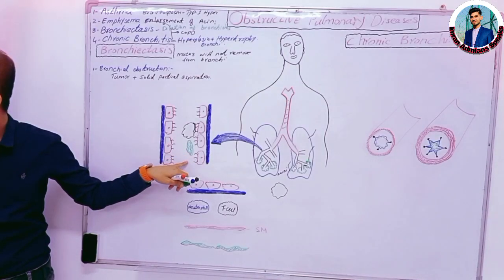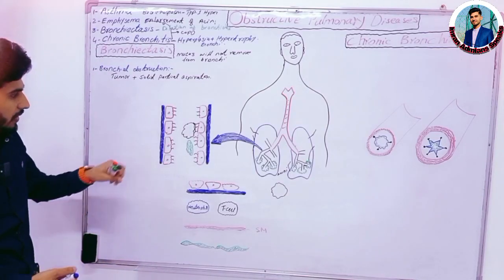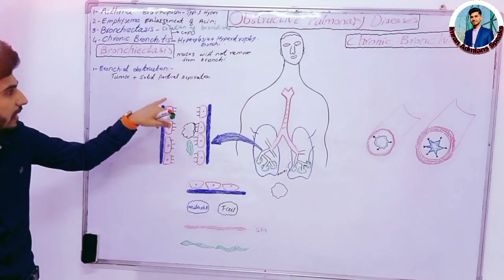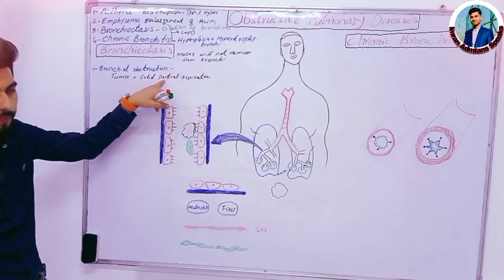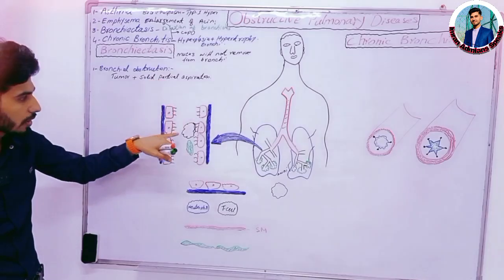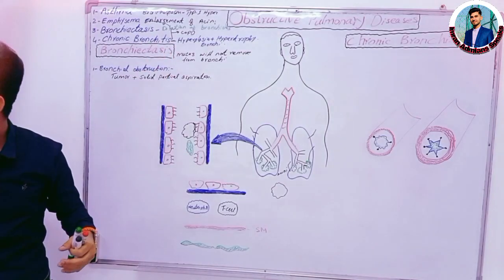Then the mucus will be built up in the bronchioles. Okay. Now, next one. Due to any tumor or any obstruction or aspiration of any solid particle, due to this obstruction, the mucus will not be removed out from the bronchioles.